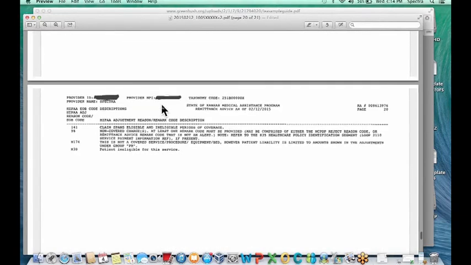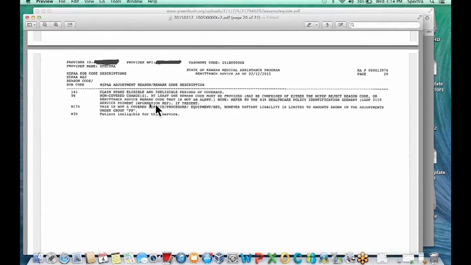The next page gives another explanation of benefits reason, patient ineligible for this service. So it basically writes the information right here. Claim spans, they were ineligible during that period of time. So it just gives an explanation on this next page.